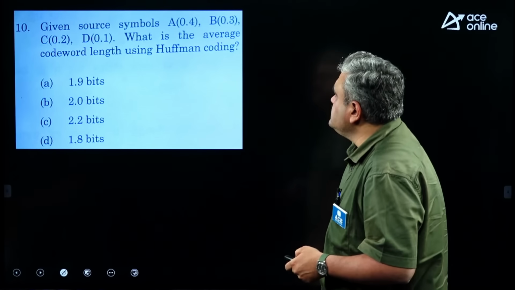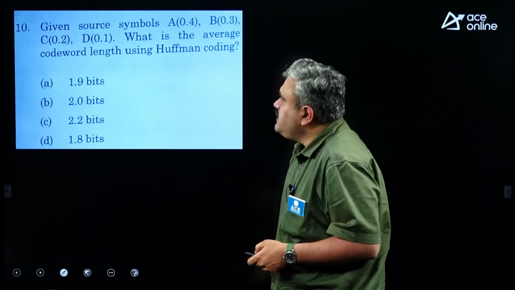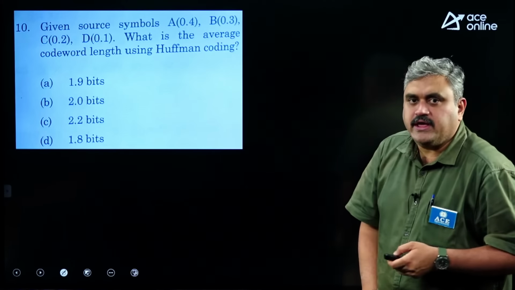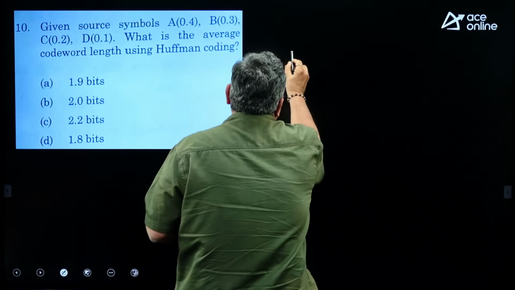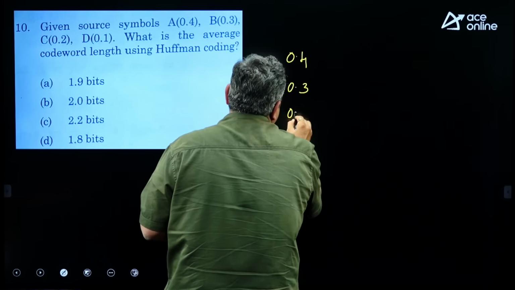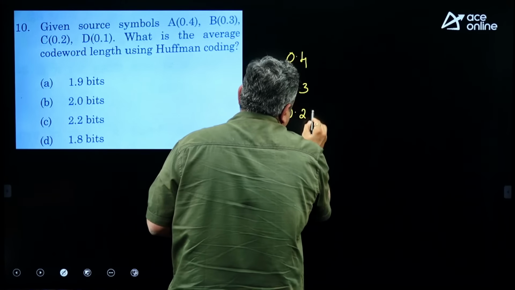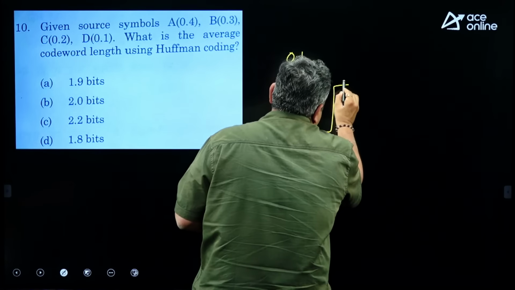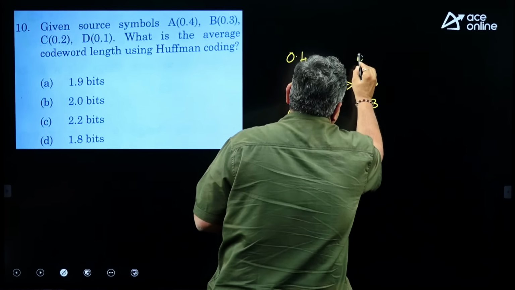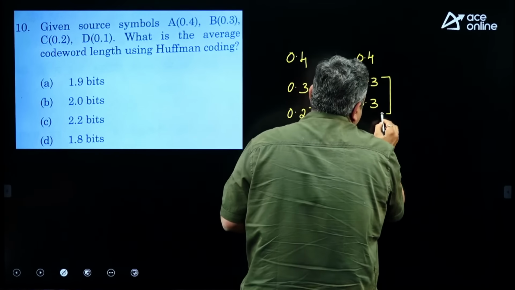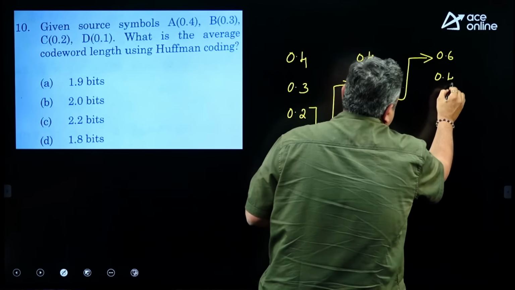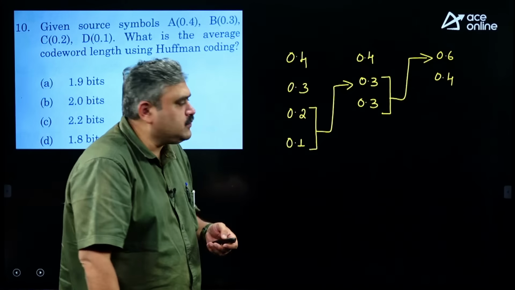Given source symbols, these are 4 symbols occurring with these probabilities, that is the meaning of the data. What is the average code length using Huffman coding? When you do the Huffman coding, we have to arrange the probabilities in descending order. They are already arranged in descending order: 0.4, 0.3, 0.2 and 0.1. If you perform Huffman coding, the last 2 probabilities when added become 0.3. I am writing the remaining 0.3 and 0.4 as they are. The sum of these 2 will now become 0.6, and you have 0.4. This is the order that you get while you do the coding scheme.